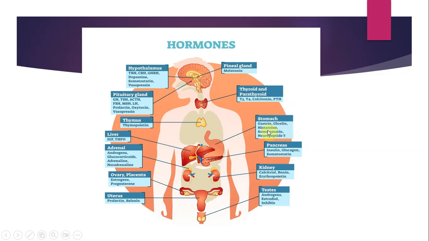Again, I've taught you guys this before in your GIT module. Ghrelin is a hunger hormone. Remember this, right? Then you have the pancreas, which produces insulin, glucagon, and somatostatin. Kidneys, testes, uterus, ovary, adrenal, liver, thymus, pituitary gland, and hypothalamus. Make sure that you go through these pictures really well and understand and learn each of these examples and the organs.